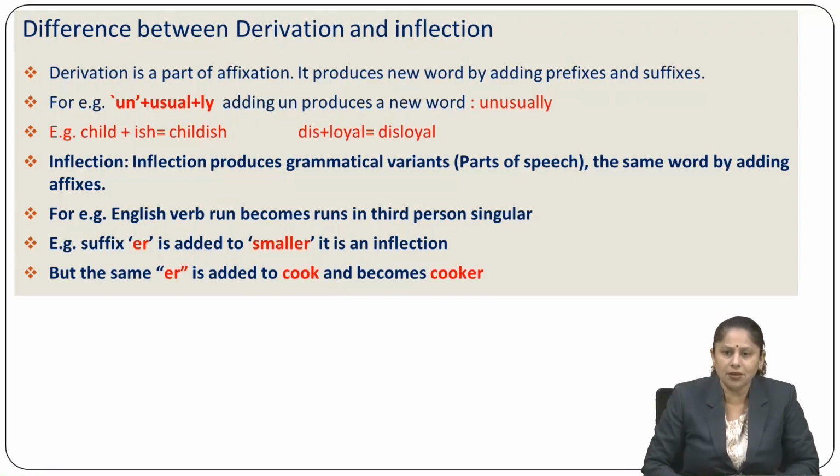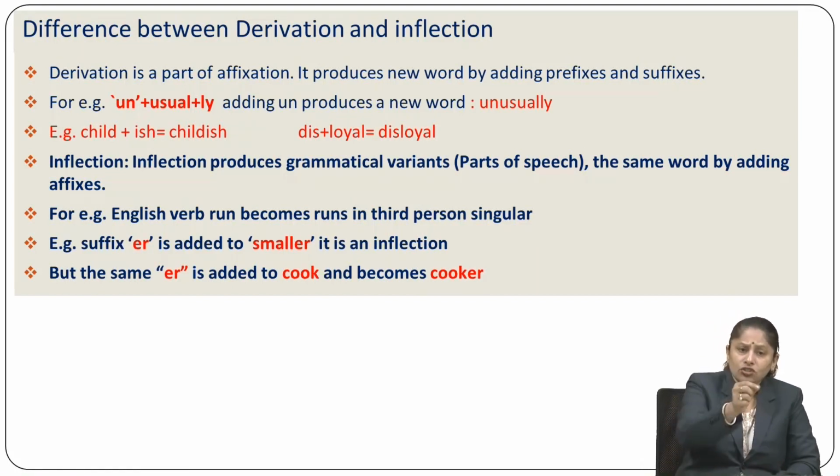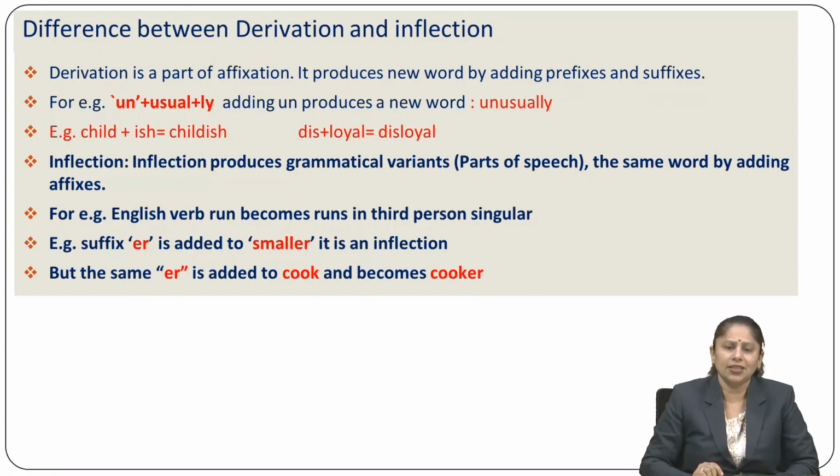We have taken the example of Sachin Tendulkar plays very well, Lata Mangeshkar sings beautifully, or PT Usha runs the fastest of almost all the women. So that could be runs, plays or sings. These are examples of verbs which are taking third person singular s in the simple present tense, and they are known to be inflectional words. They are in the category of inflectional words. They are taking grammatical variants.